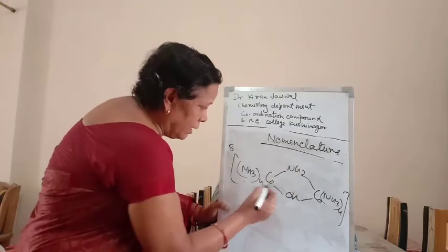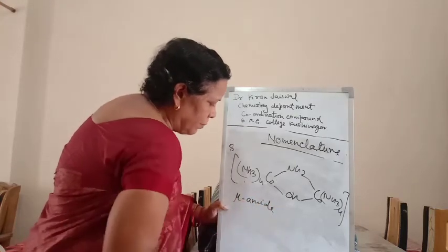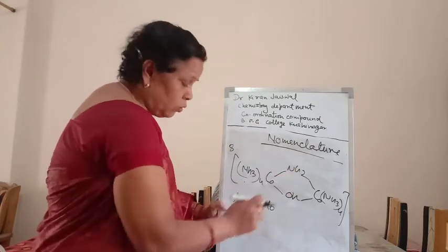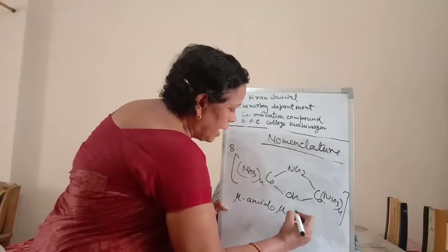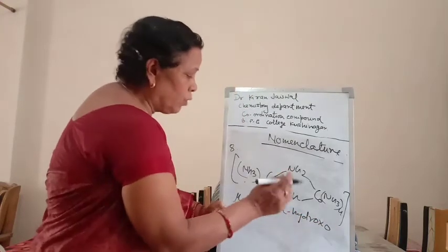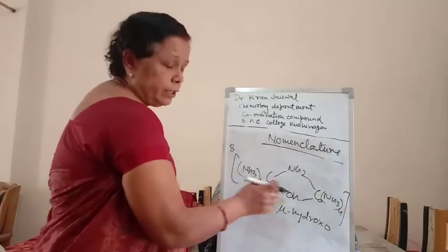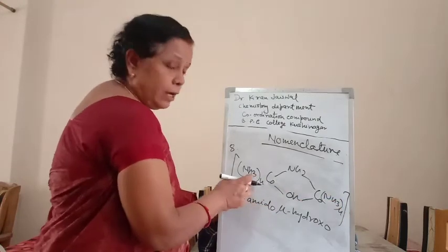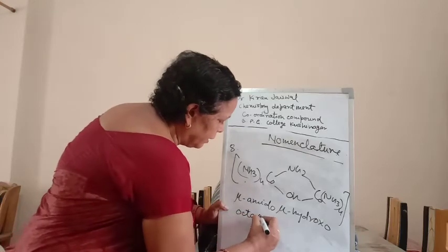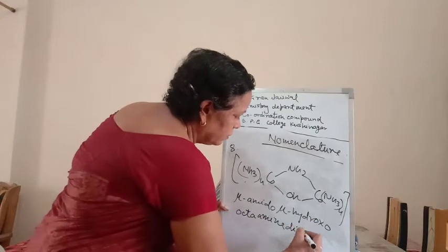The name of this complex will be mu-amido, since this is the amide group, and mu-hydroxo. There are 8 ammine ligands, so octaammine, and 2 cobalt, so dicobalt.